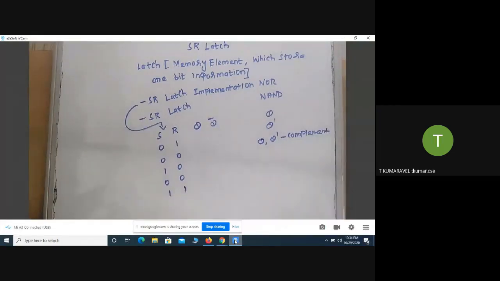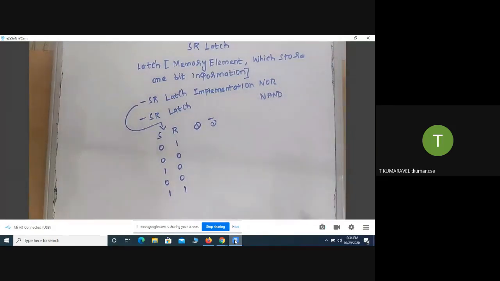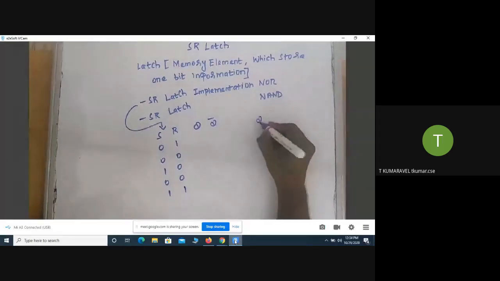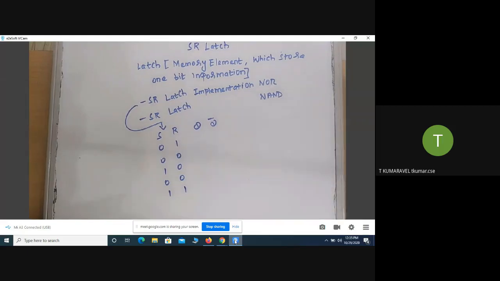What is the meaning of complement with each other? Suppose the Q value equals 1, definitely the Q bar value equals 0. Suppose the Q value equals 0, then the Q bar value equals 1. The output should appear in such a way. That's why we call Q and Q bar complements of each other. So what is the truth table for SR latch implementation using NOR gate? 0 1, 0 1, 1 0, 1 0, 1 1.